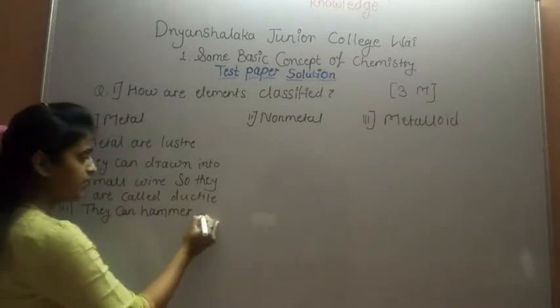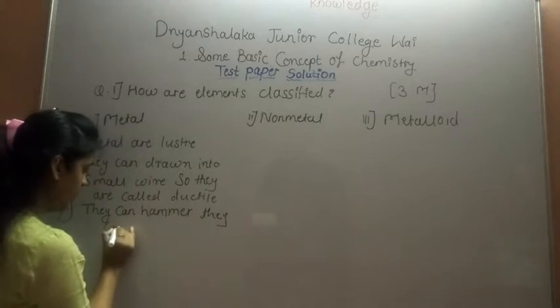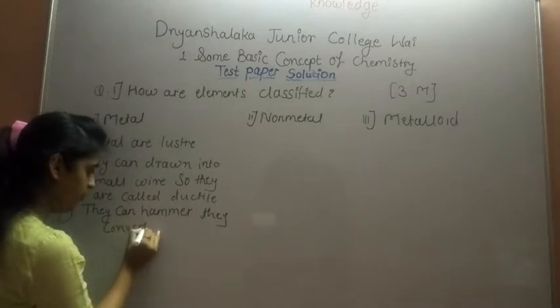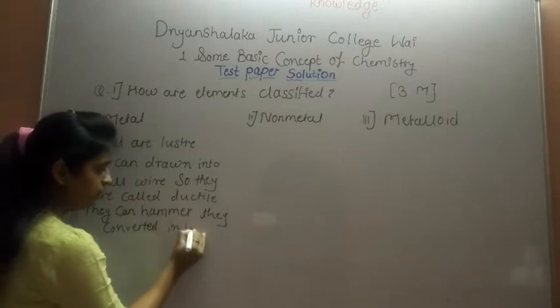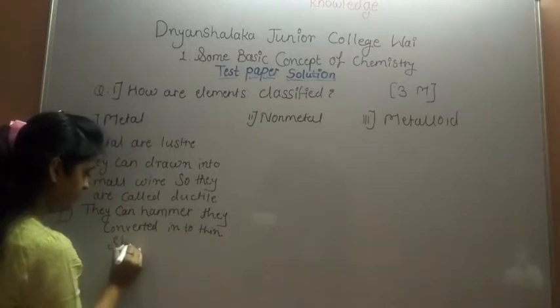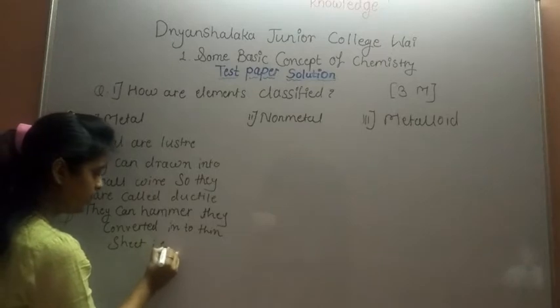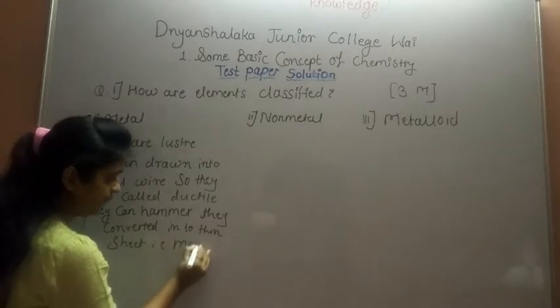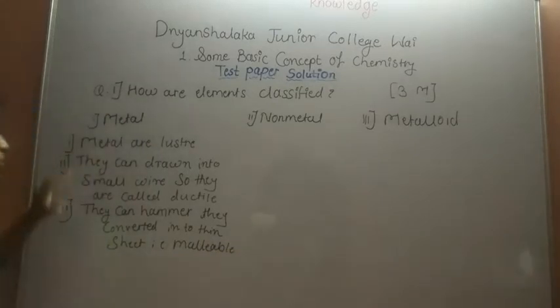So they are converted into thin sheet. So that is they called as property malleable. This is properties of metal.